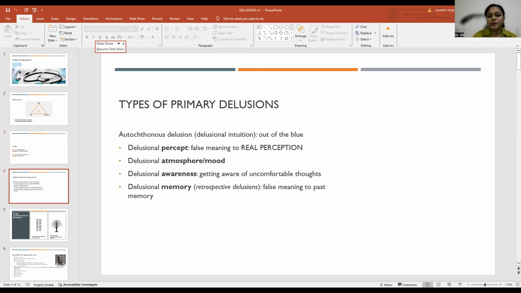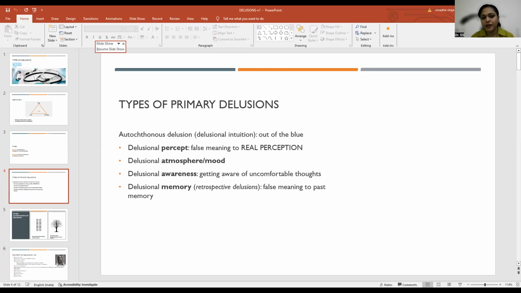Let's move on to the types of primary delusions. Various books give various types of primary delusions. I have picked up the most important ones. So here you can see that I have started with autochthonous delusion. Some books like the Sims book say that autochthonous delusion is also a type of primary delusion. But today, let us keep it simple. Primary delusions are also known as autochthonous delusion. And the other types of primary delusions are delusional percept. Here, a false meaning is given to a real perception.